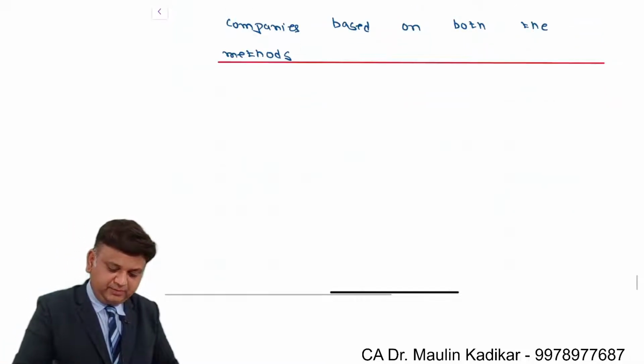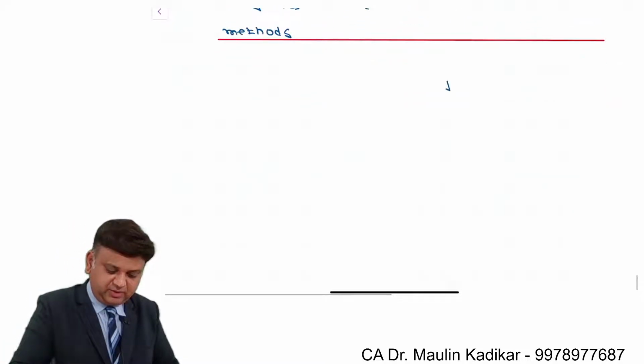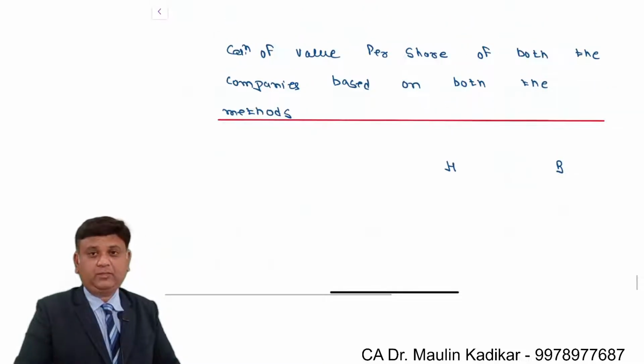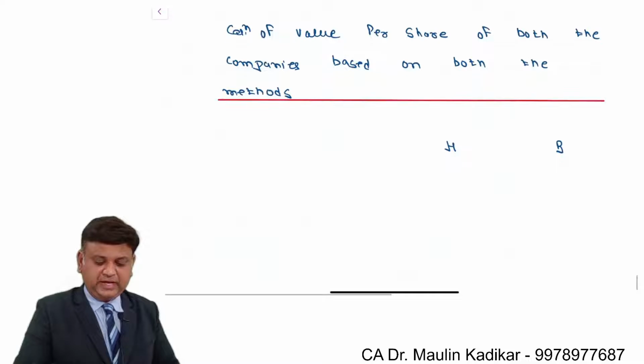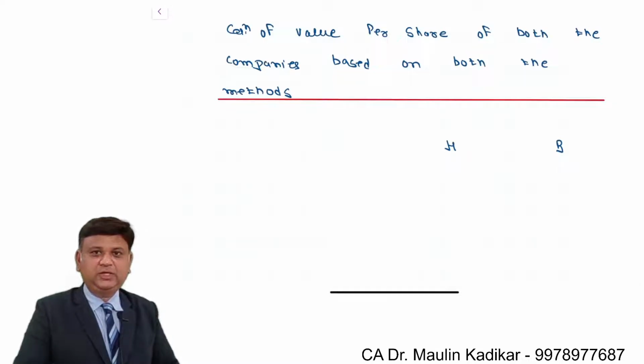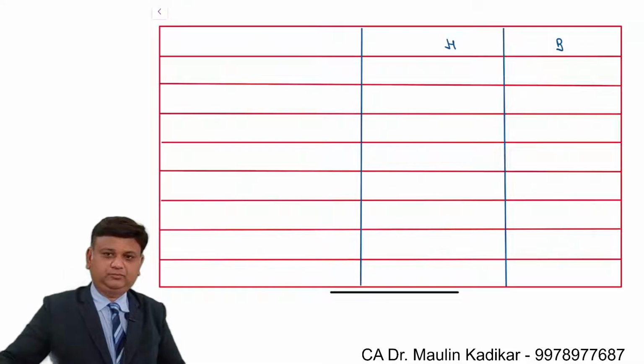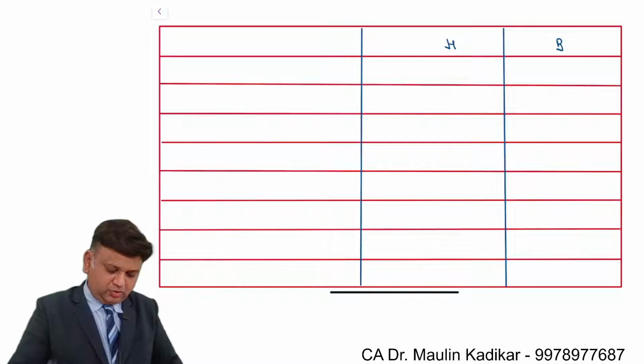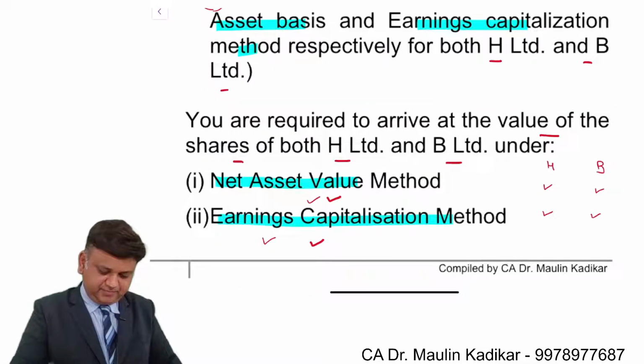So we have been provided with the information about H Limited and B Limited. For both of them, we are required to calculate the answer using earning capitalization method and using net asset method. So we'll make the calculation like this.